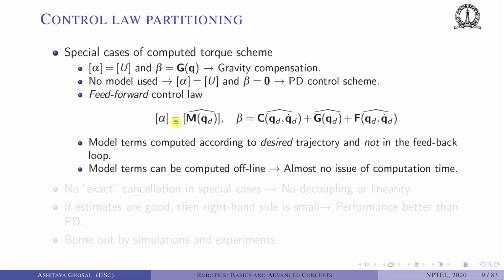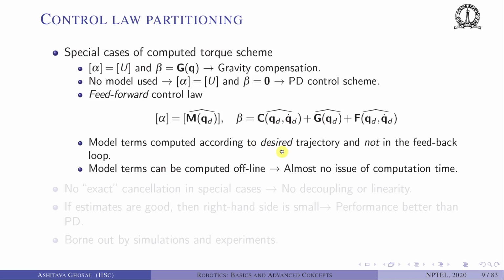There is also a very well-known control scheme which is based on the following observation, that we can compute alpha as M of qd, where qd is the desired trajectory. Okay, so beta is computed as C of qd, qd dot, G of qd and F of qd, qd dot. So the model terms alpha and beta are computed according to a desired trajectory and they are not in the feedback loop.